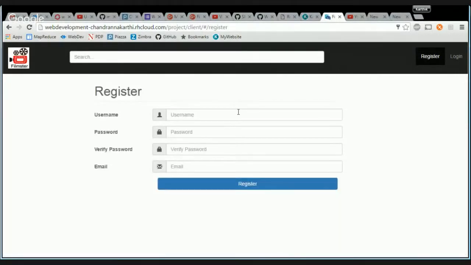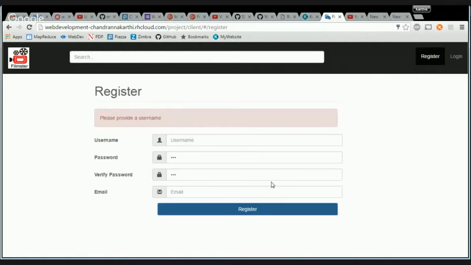A user. Okay, so let's try something. Going ahead, I'll probably try with Bob. Password is Bob. Okay, so before that, let's see if our fields are working fine. I didn't give the username here. It says please provide a valid username.